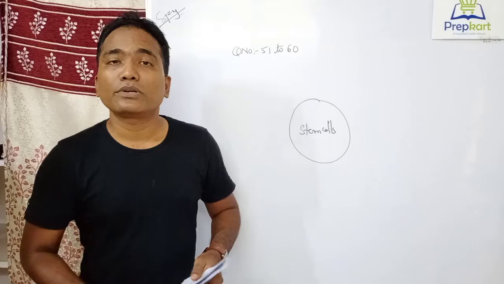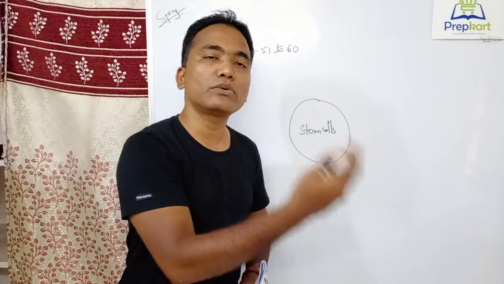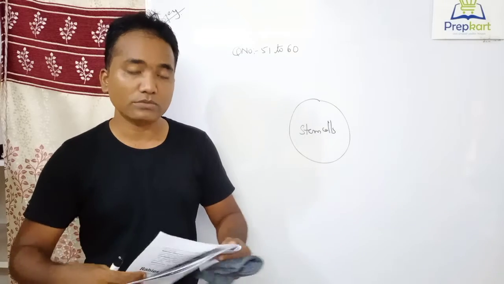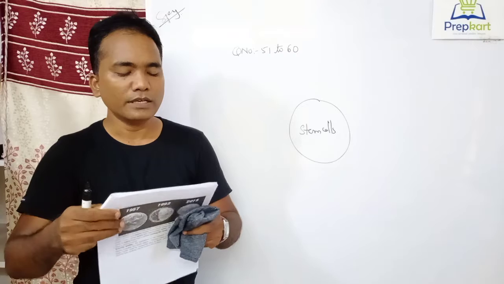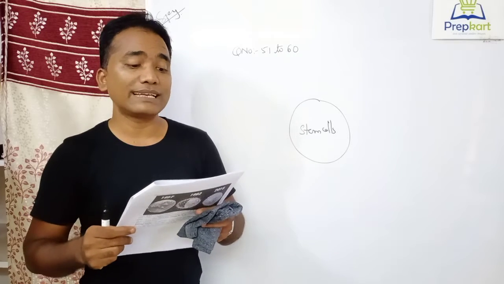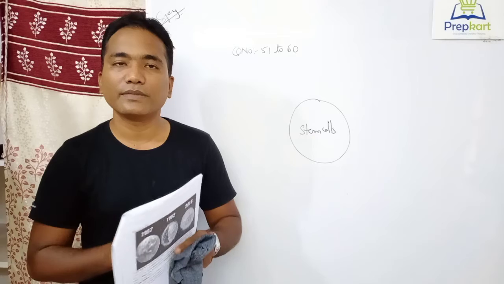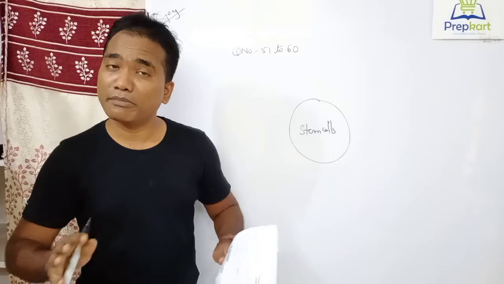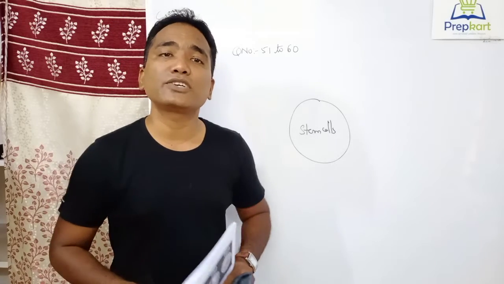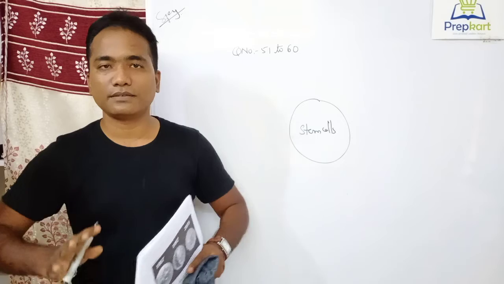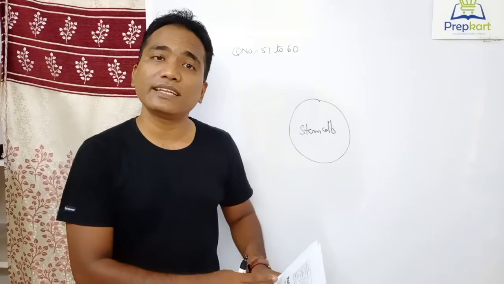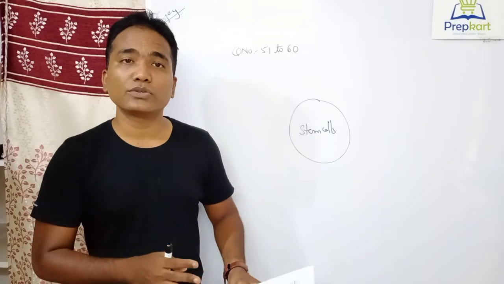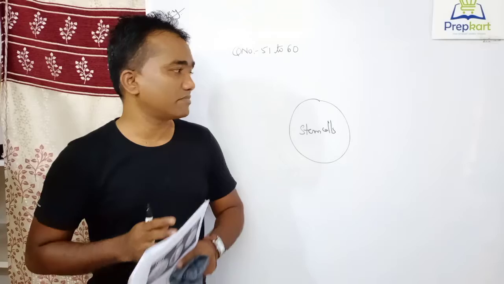From our examination point of view, the stem cell concept is more important for mains rather than the preliminary examination. So my next question is 59. What is the significance of endocrine glands in the human body? Actually, in the entire body, endocrine glands play a major role, because if there is any malfunctioning in the endocrine gland, it will result in disorders like diabetes. So endocrine glands play a major role.